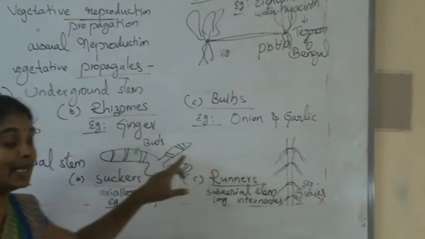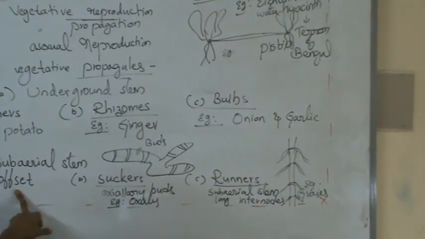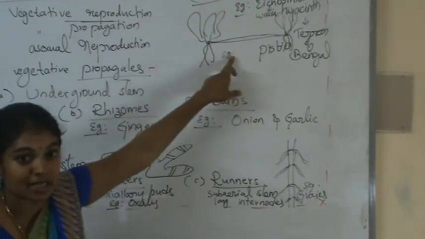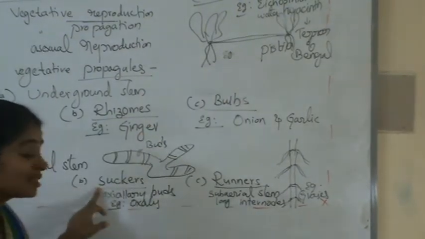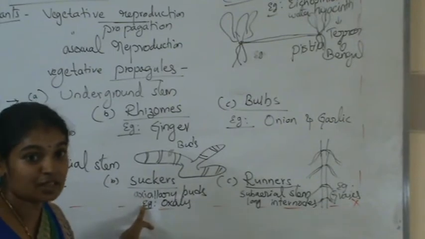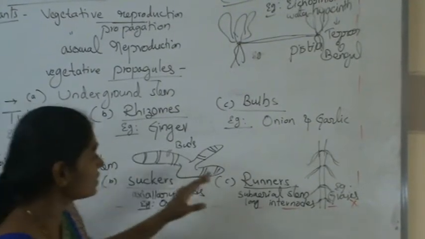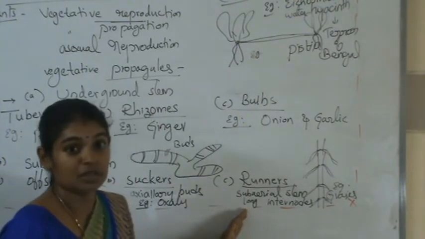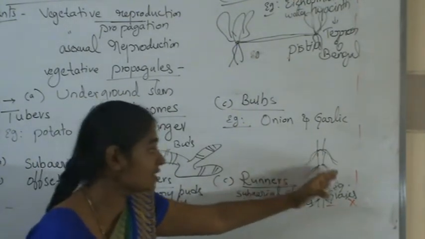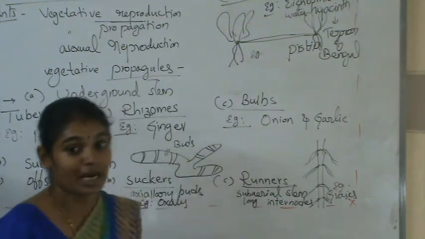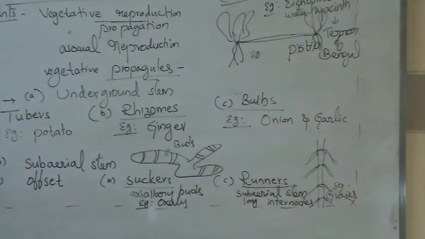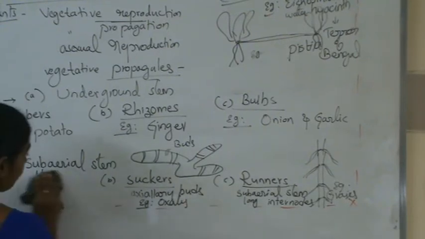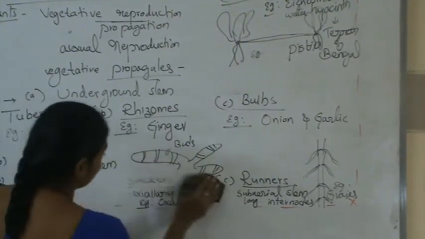So for the subaerial stem, there are three types: offset, where the horizontal branch arises; suckers, where from the axillary buds the vegetative parts arise; and runners, where the long internodes contain roots, for example grasses. And the third type is the aerial stem.